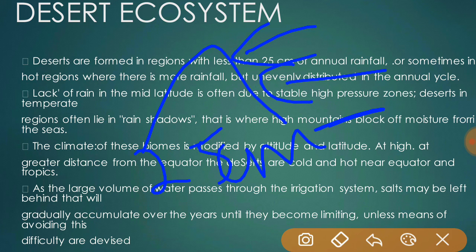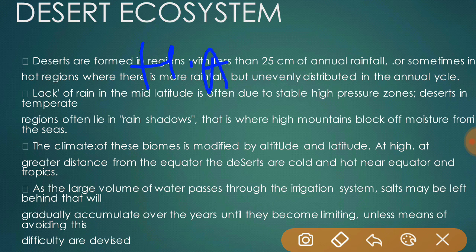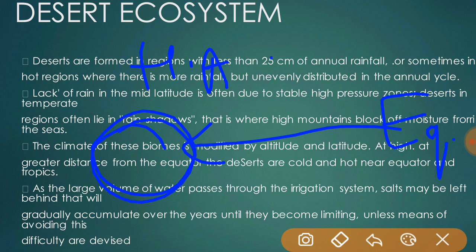At high altitude and at a great distance from the equator, the deserts are cold, and nearer to the equator and the tropics we have hot deserts.